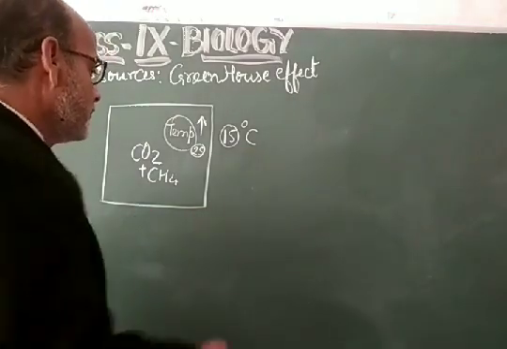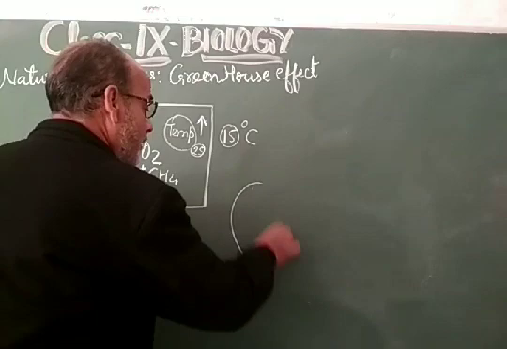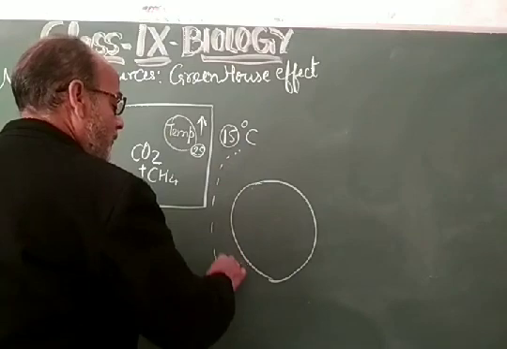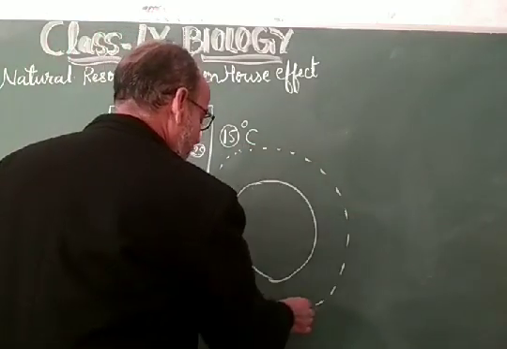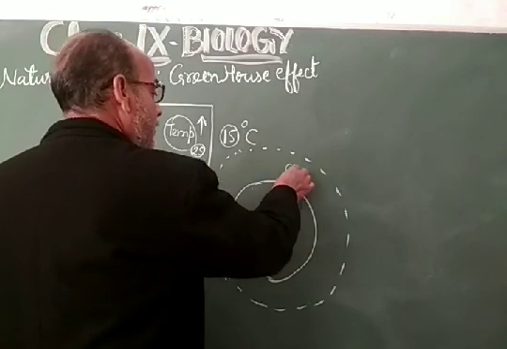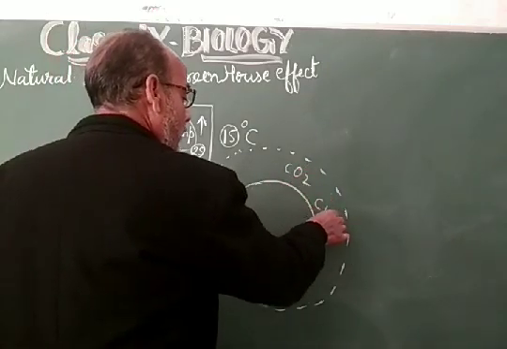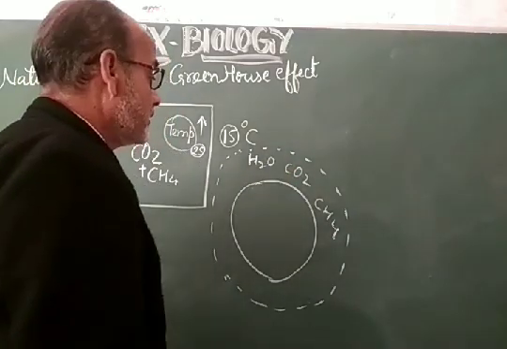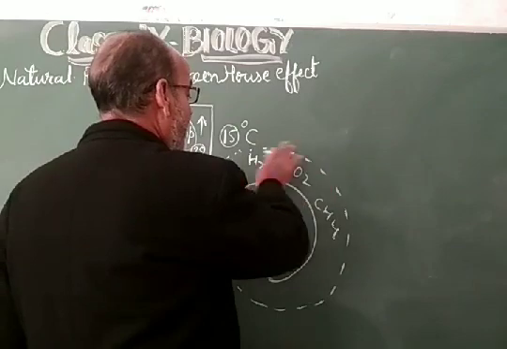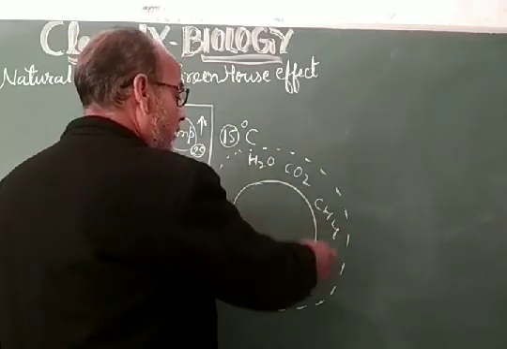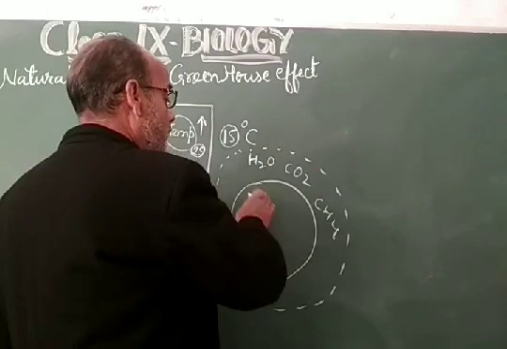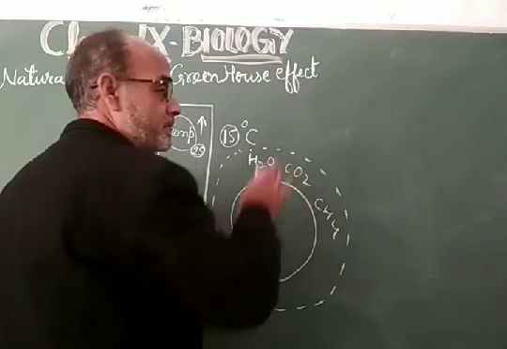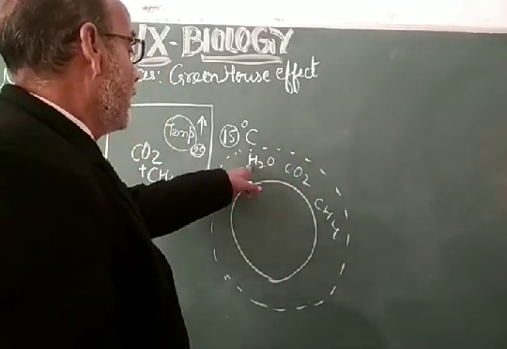So suppose this is the Earth, and the Earth has an atmosphere. The atmospheric gases, CO2, CH4, and water vapor, H2O, keep the warmth of the Earth, and that is why these gases are called greenhouse gases.